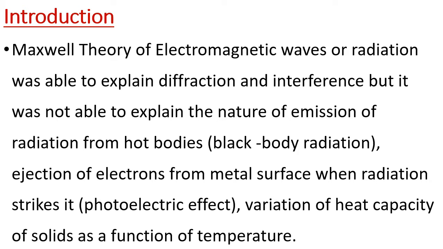Already we have studied Maxwell's electromagnetic radiation. That theory explains light property as a wave, and this property is made use to explain the two important properties of light: interference, diffraction, and also polarization. But there are certain properties of light which cannot be explained by the Maxwell. They are black body radiation, photoelectric effect, and variation of heat capacity. So these three properties are explained only on the ground that light behaves like a particle.